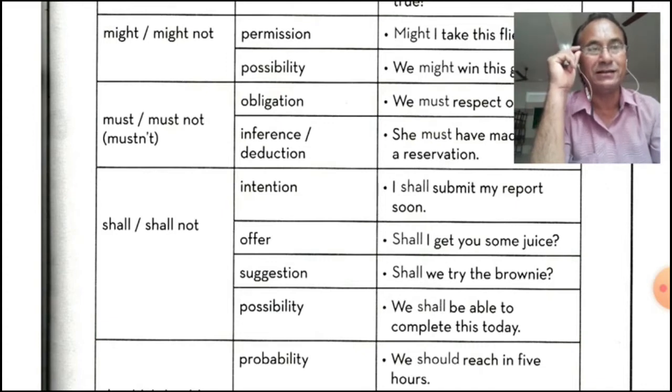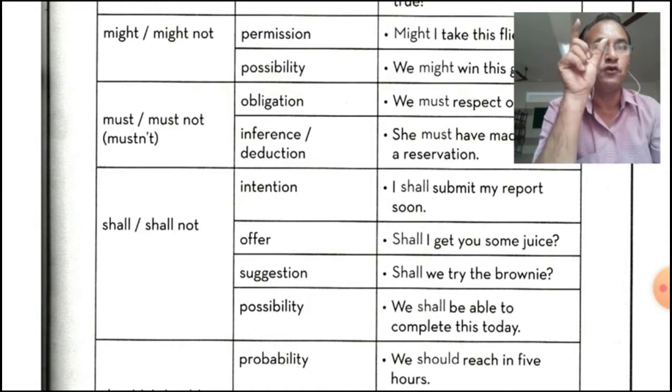Example: I shall submit my report soon. It means your intention is to submit soon. So modal, then function and example. I shall submit my report soon. That is intention. Then offer: shall I get you some juice? You are offering to somebody.